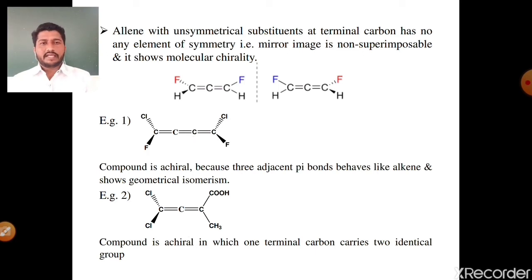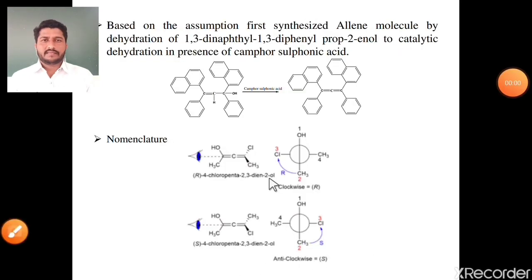See the second example, there are only 2 double bonds, chlorine, COOH and CH3. These 2 chlorines are out of plane, means one chlorine towards the observer and the second chlorine behind the plane, and these 2 groups, carboxylic acid group and methyl group, are on the plane of paper. This molecule does not show optical activity. The molecule is achiral, in which one terminal carbon carries two identical groups.